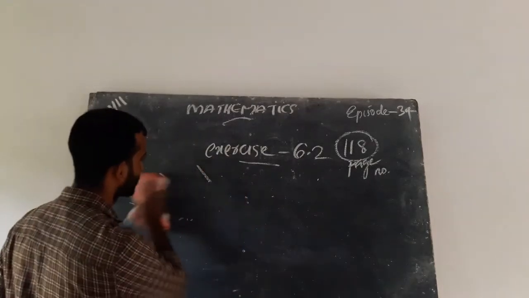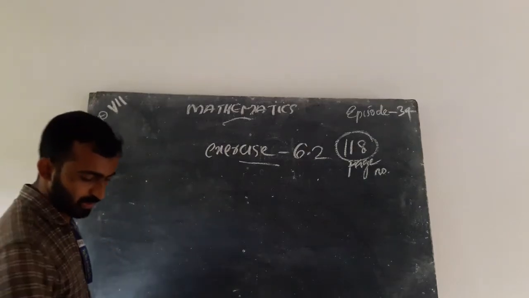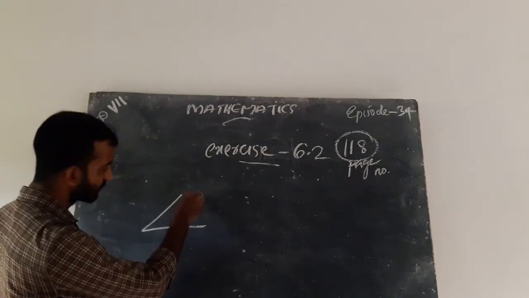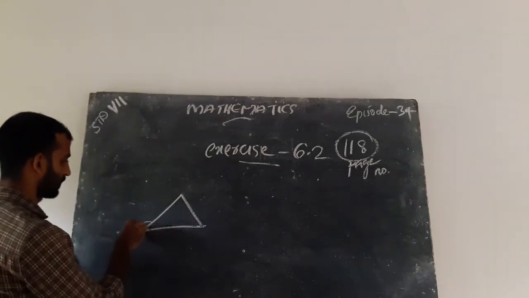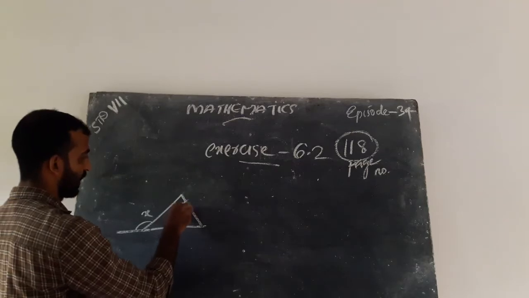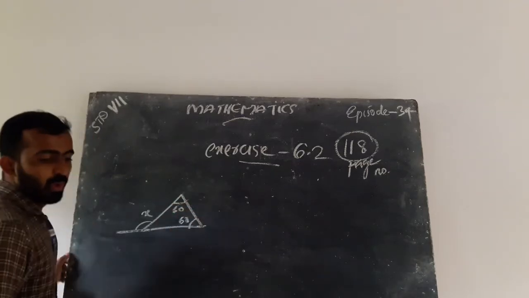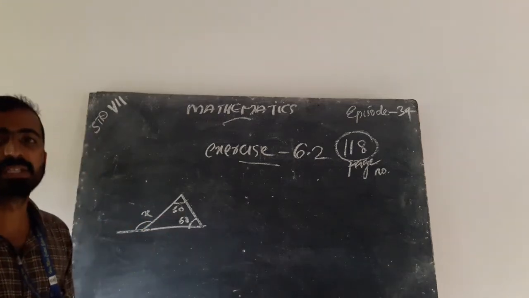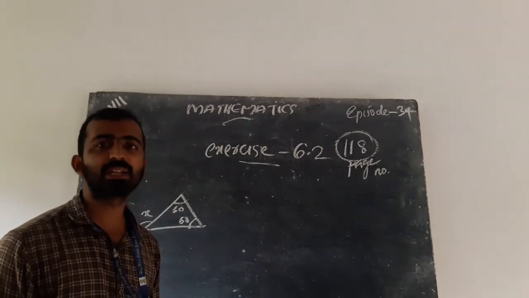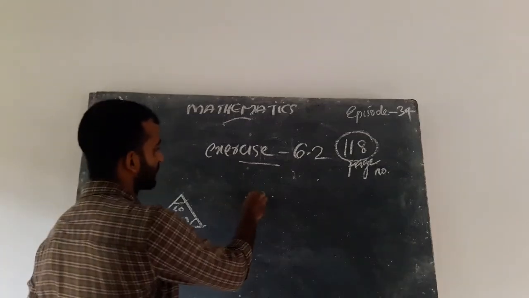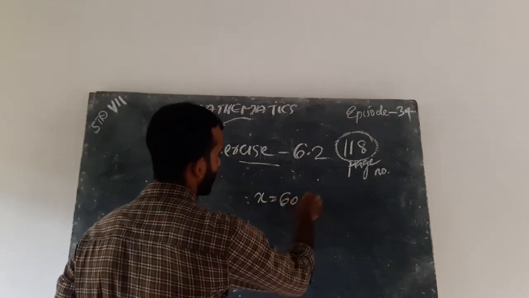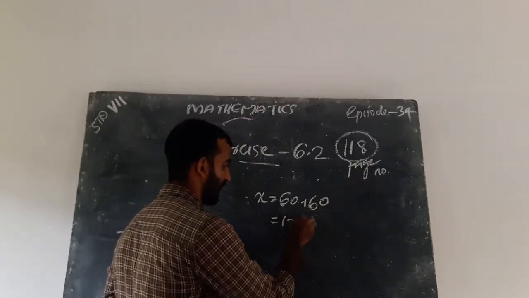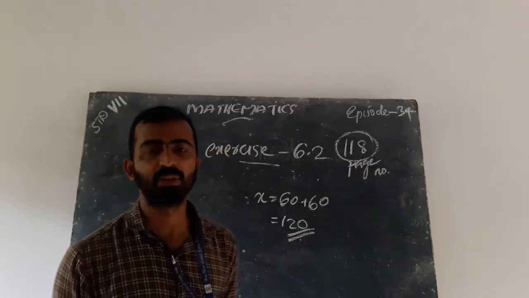Fourth one is, these angles are 60. So what is the answer of x? x equals 60 plus 60, so we get 120 degree.